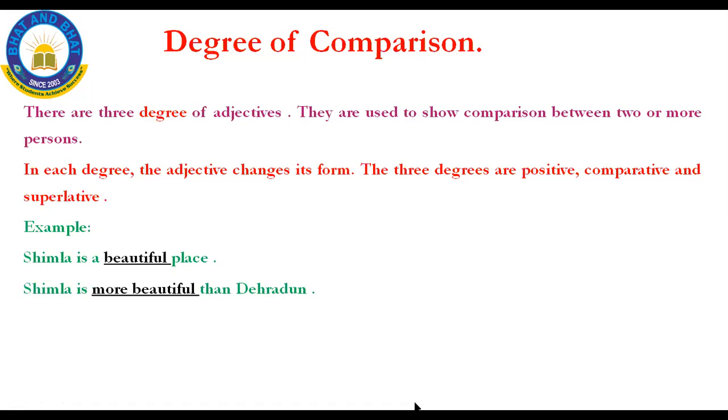See here, in the comparative degree, as the name says, compare. It is compared between two things. Comparative degree is nothing but it is compared between two things. What are the two places here? One is Shimla and another one is Dehradun. In the positive degree, it is like think positive. We should not compare with anyone. In the comparative degree, it is compared between two things. And the last one is superlative degree.